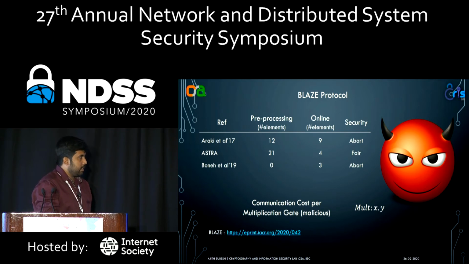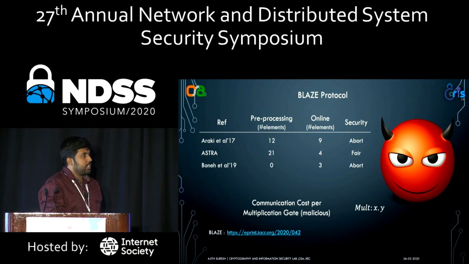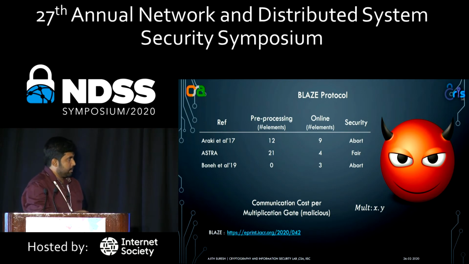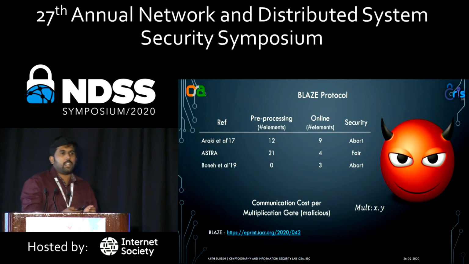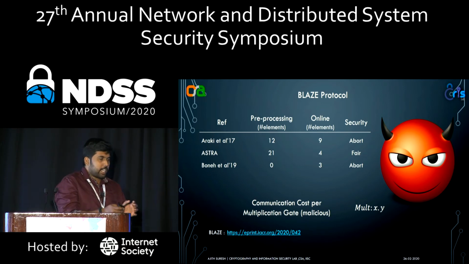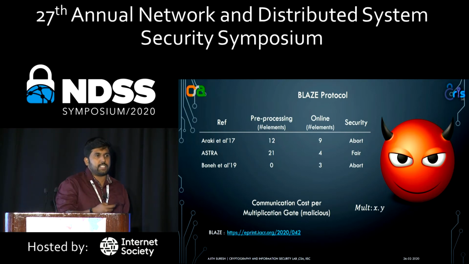In 2019, in Crypto 2019, Boneh et al. came up with a 3PC protocol using the notion of distributed zero knowledge, where they showed how to achieve 3PC with a communication cost of 3 ring elements in the online phase and 0 in the pre-processing phase. And they have a security with abort. But this value of 3 is in the amortized sense. That means to get this value, you need several executions of the underlying 3PC protocol in parallel. Then only can you apply a technique of amortization, where the checks corresponding to all these executions are cleverly combined, so that the cost of the check will amortize away.